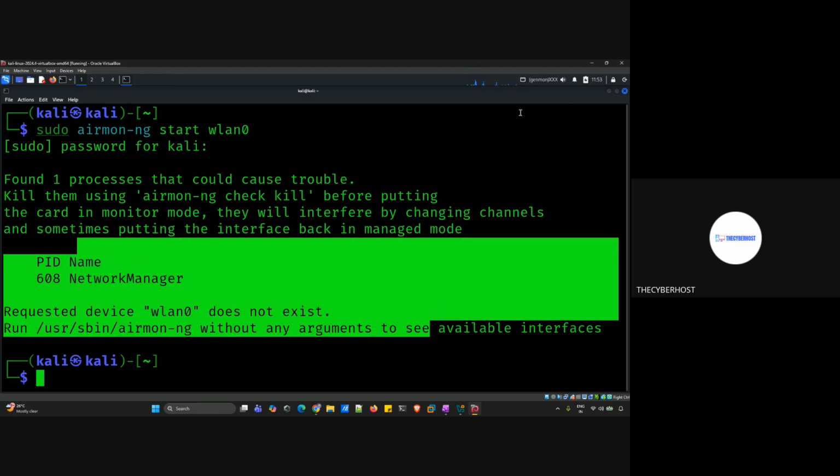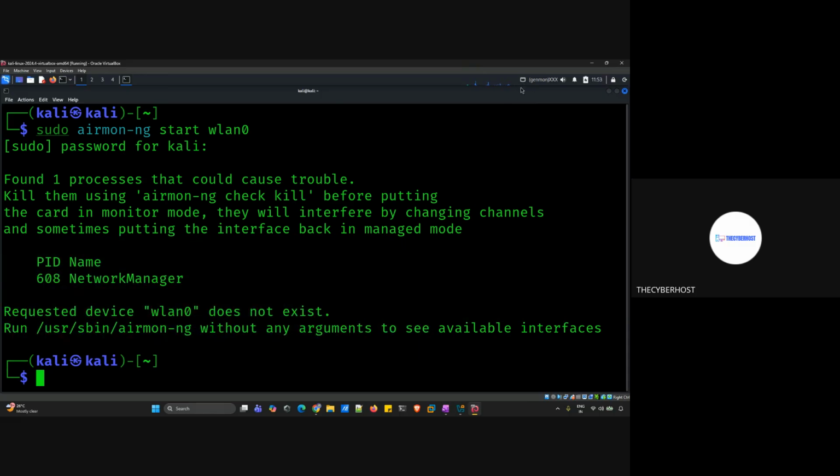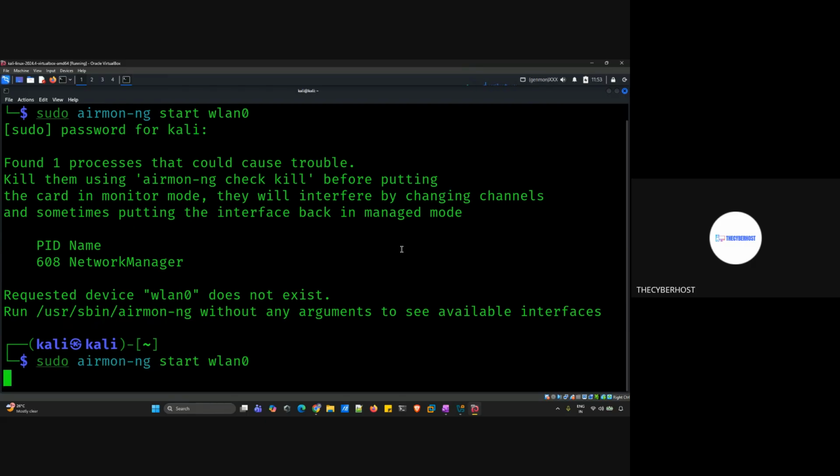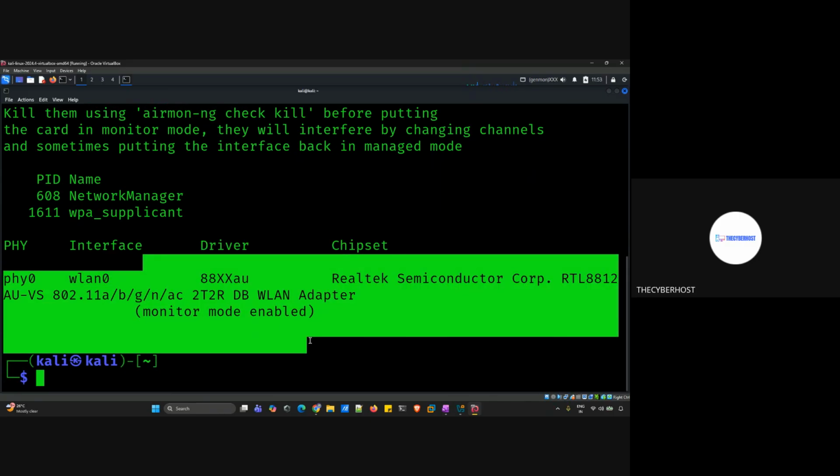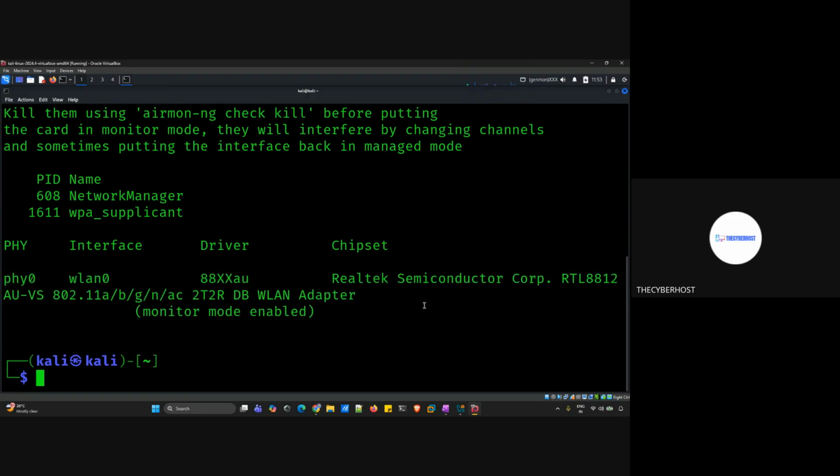Why is this error coming? Because the adapter is still initializing. Once it is done, once we're able to see it here, then we can use this command. Okay, let's wait for that. Now you can see we are not getting the error. It means that now the adapter is in monitor mode.